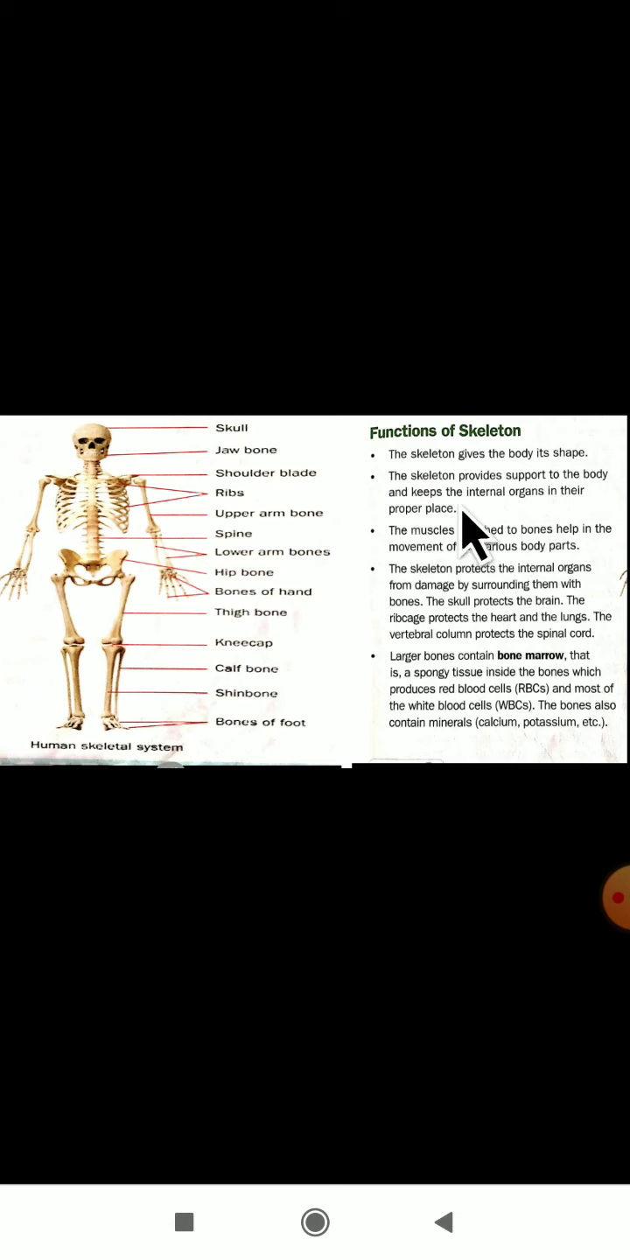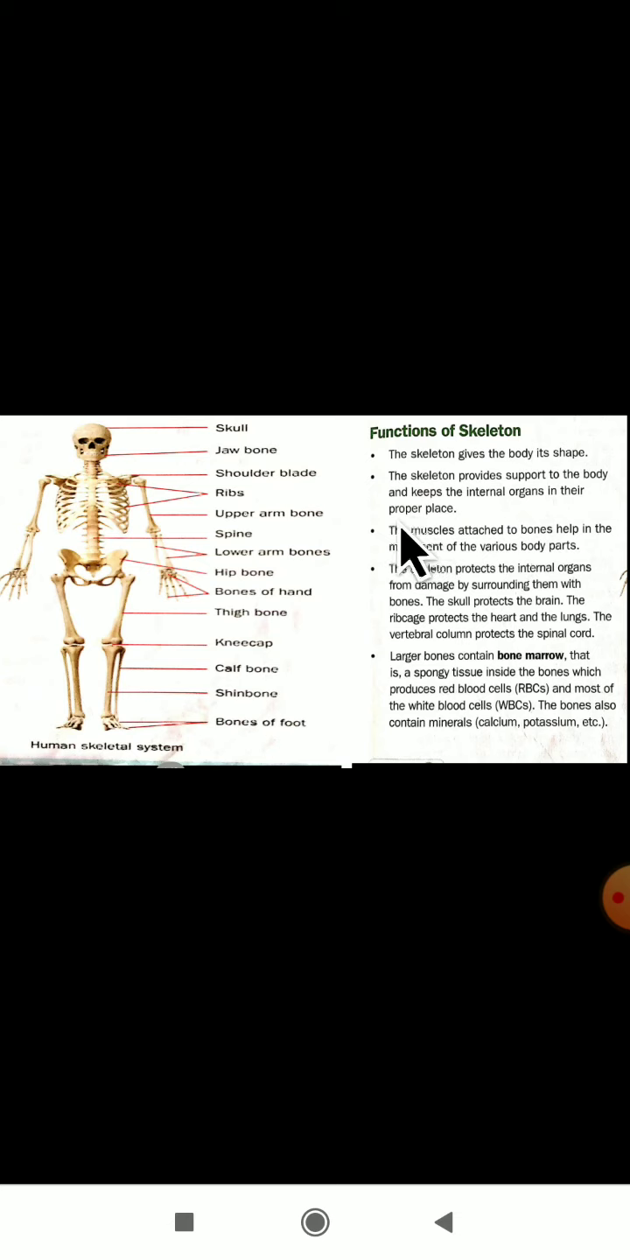Okay, so it keeps the internal organs. As I have told you, internal organs are nothing but the parts of the body which are present inside our body. Organ here means the parts only. So the parts present inside our body are called internal organs. Brain, heart, lungs, these are all internal organs. The skeleton keeps them in a proper place.